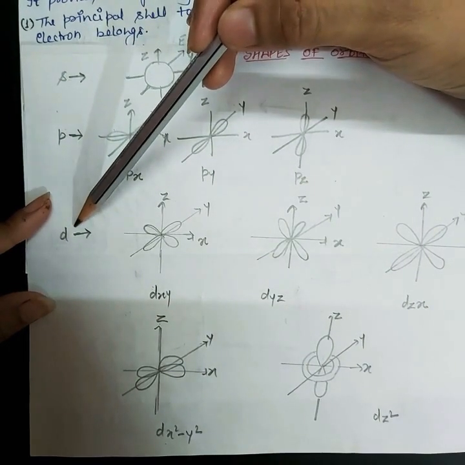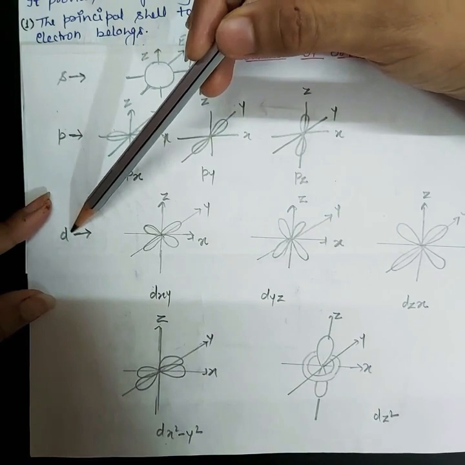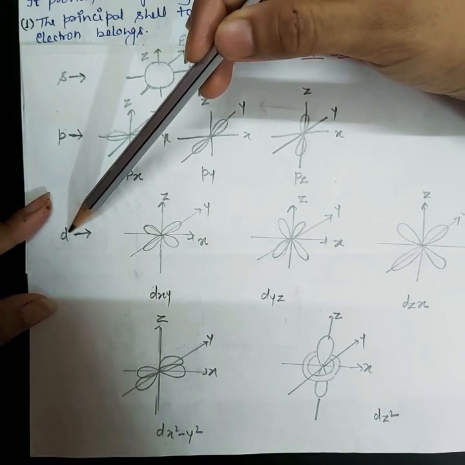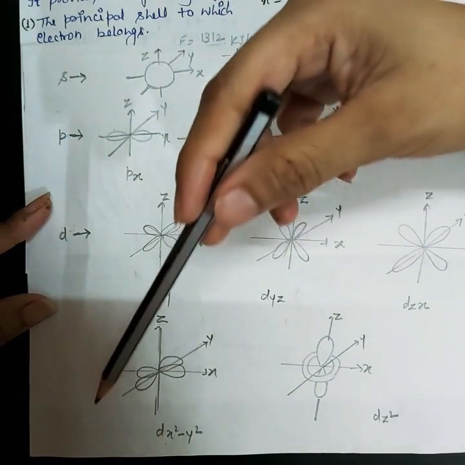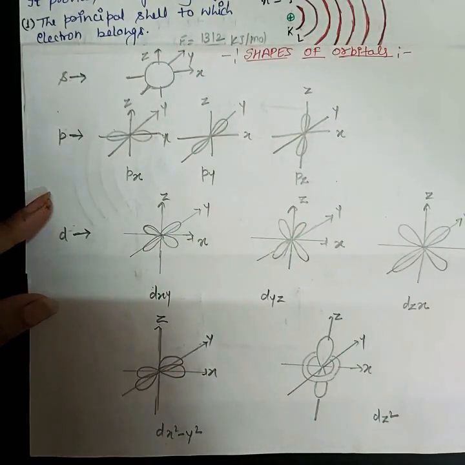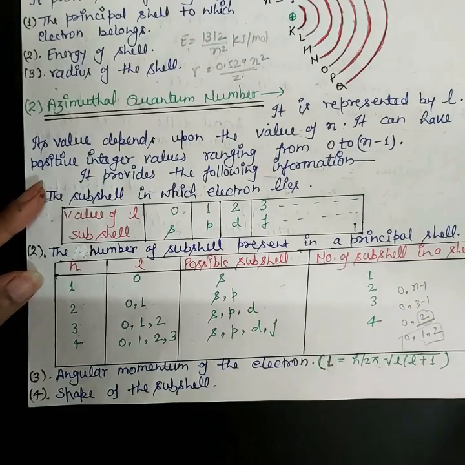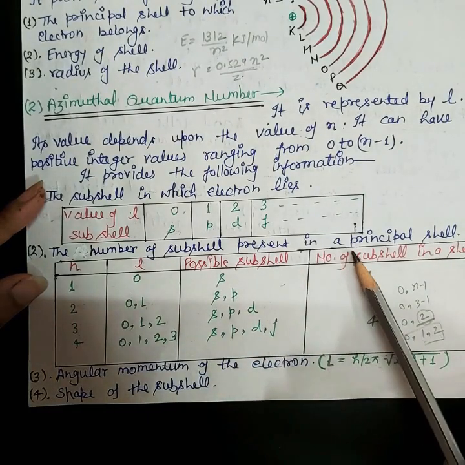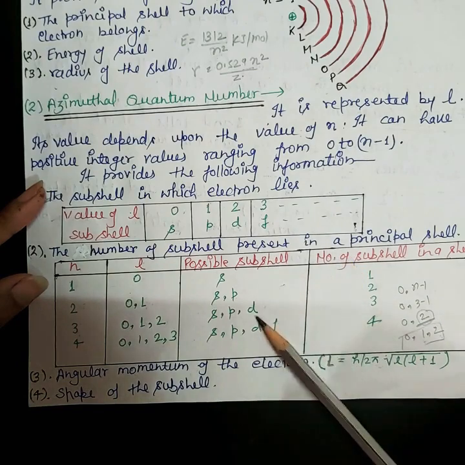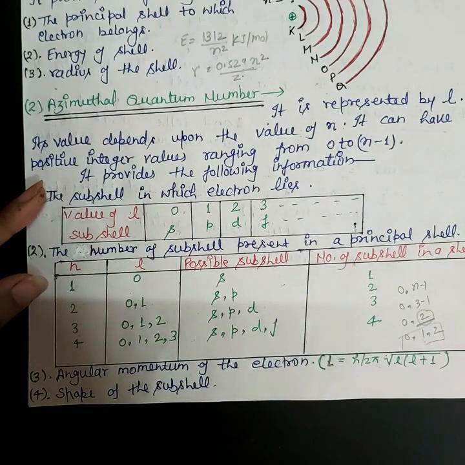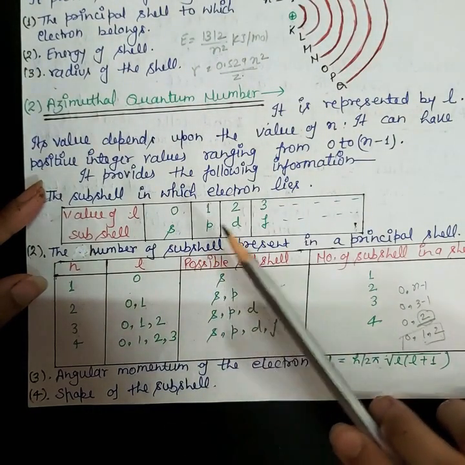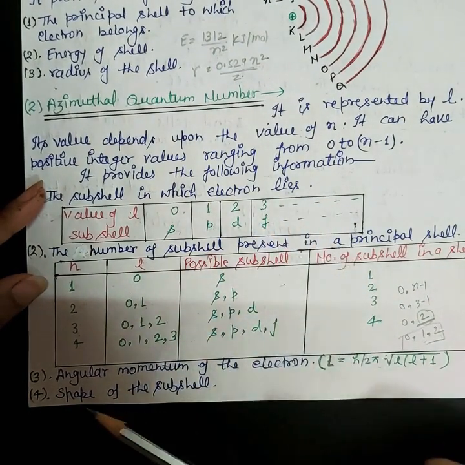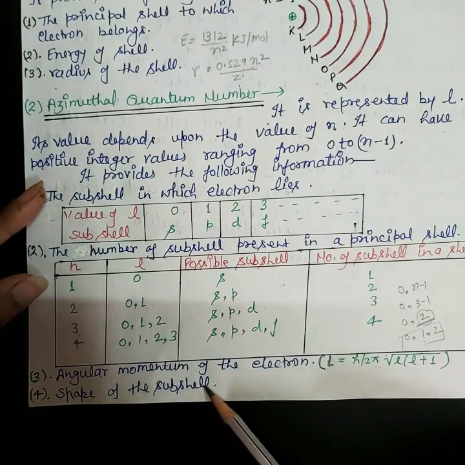And for D, I have told you that D has how many orbitals? 5 orbitals, so that's why 5 representations. And for F, I have not shown it because it has a very complex structure. So since angular momentum can tell about the subshell, and now we know the structure of all subshells, we can say that the azimuthal quantum number tells about the shape of subshells.